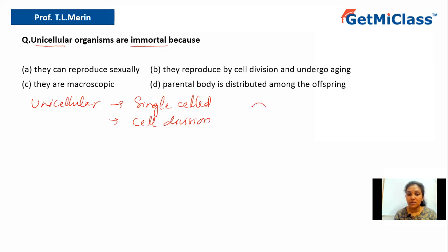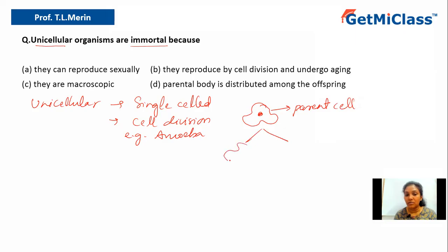Suppose this is the parental cell. For example, we can take the unicellular organism known as amoeba. Now this is the parental cell. This parental cell further divides or splits into two daughter cells. So there is nuclear division. The nucleus will get divided into two, and further that entire cell will get divided into two. So the same parental cell is getting divided into two daughter cells. So these are new cells.